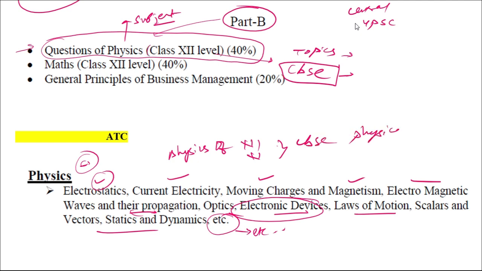Since AAI is also central government, mostly they'll be referring to the CBSE physics syllabus only. So you have to cover the physics syllabus of this CBSE book.